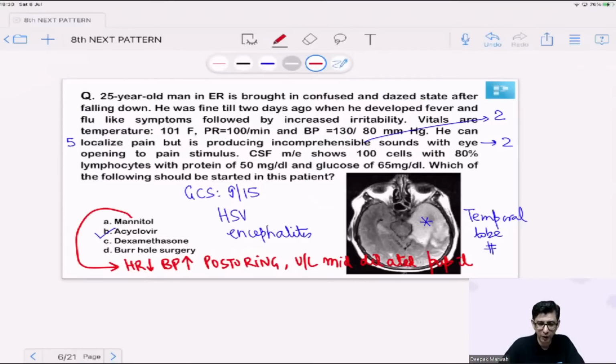But what I need to do is a priority, and I've said this a number of times. Every time you deal with CSF lymphocytosis in an Indian exam, you need to take into consideration tubercular meningitis, and then another possibility to be considered is a viral etiology. Yesterday, the question that we did had the answer as tubercular meningitis, and then we worked out permutation combinations for the same. Currently, you have to work out again the issue of CSF lymphocytosis with normal sugar in this patient, and moreover, because the temporal lobe is involved.